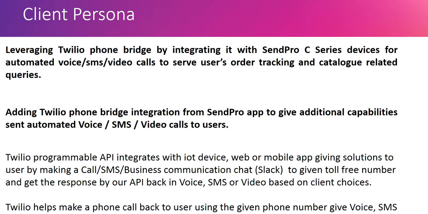So let me quickly introduce Twilio. Twilio is a programmable, cloud-based API. It works based on IP, and it gives us solutions. We can call a list of APIs from an IoT device, a web app, or a mobile app, using a toll-free number, and we can give the API response back in voice, SMS, and video. That is the difference from a normal SMS and an email.